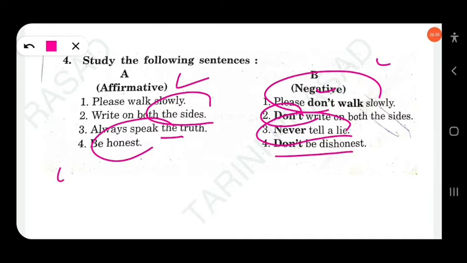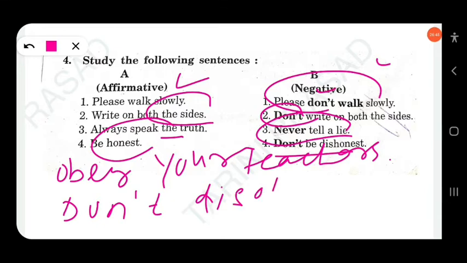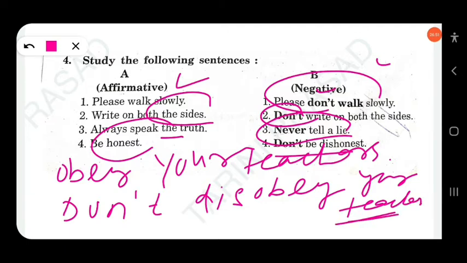Suppose we take an example. Obey your teachers. This is an advice. This is an imperative sentence, you have to make it negative. Don't disobey your teachers. Don't write "don't obey your teachers." This will be wrong because we don't give advice in negative form. Negative sense.